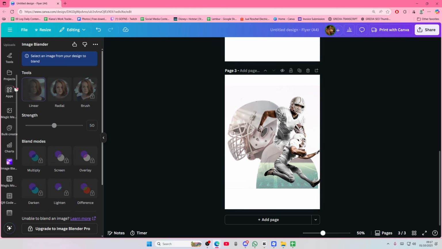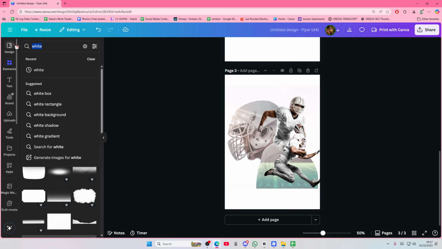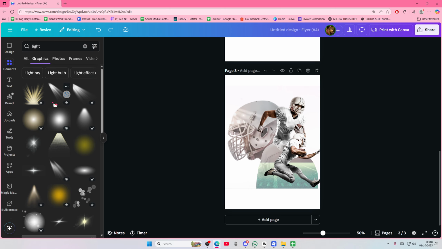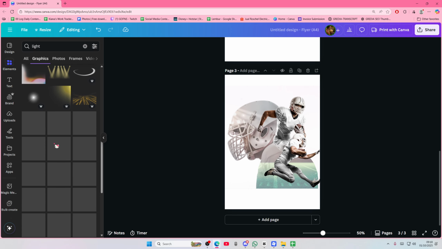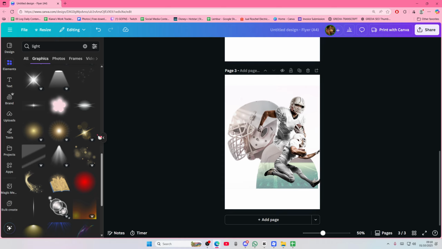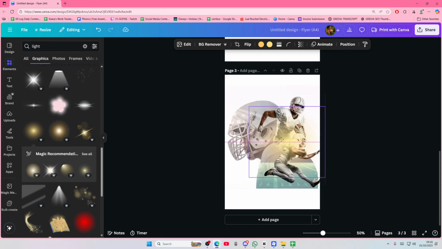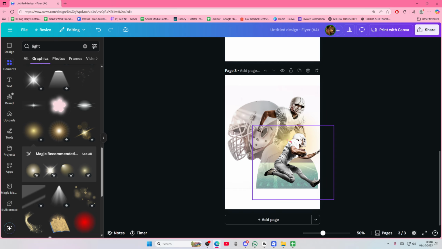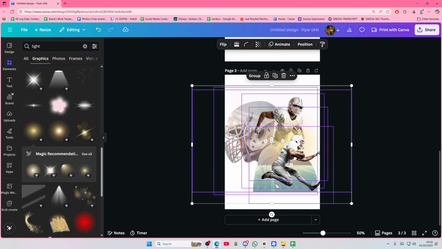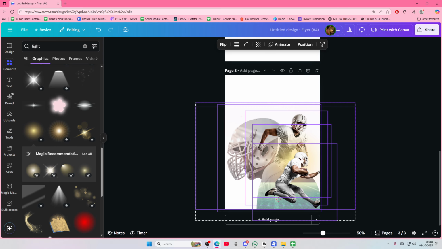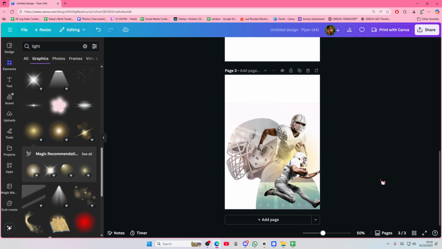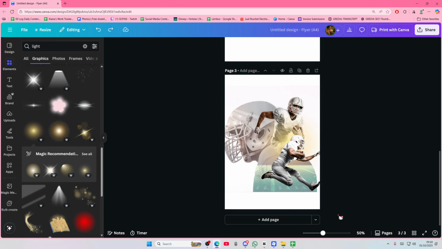And then lastly, we are going to go to elements and I'm just going to type in light. You can use any of these that you want. I'll just select this one. And we're just going to place it kind of here and send it back one time. If you want to adjust it more, you can do it. Maybe put it just here. But this will be very okay. And this is what it should look like.